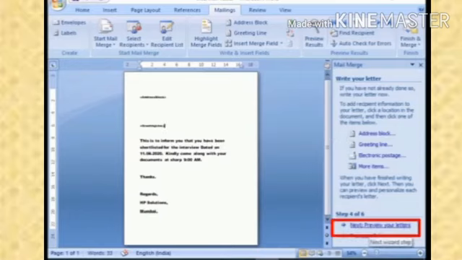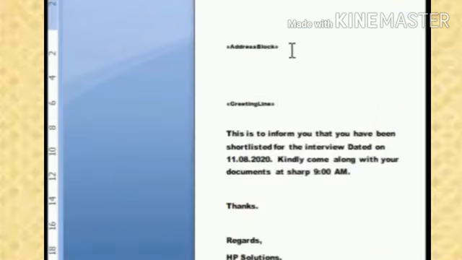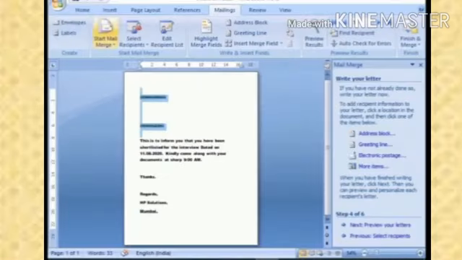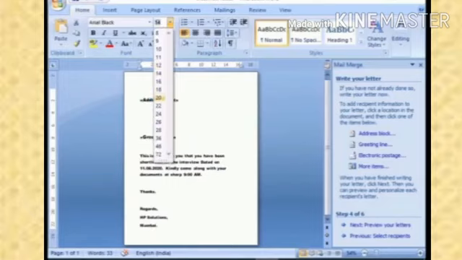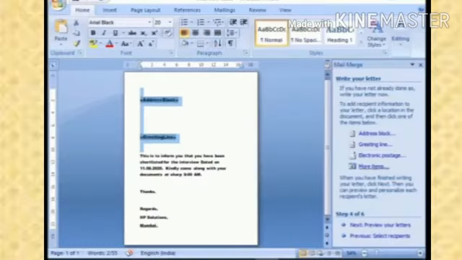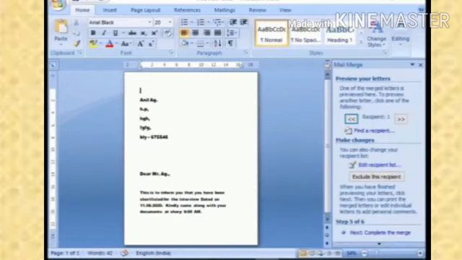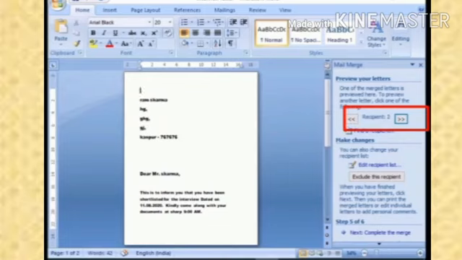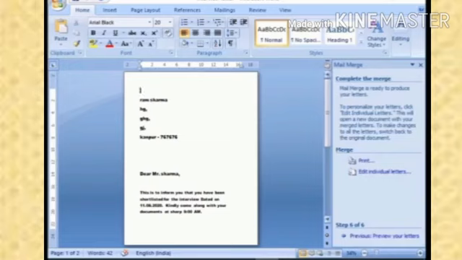Now you can see your letter is almost prepared, and click on this preview letter. You can see here an address block came and a greeting line is there, and now I can change the size so you can easily see it. Now click on this and you can see the first letter will look like this, and when we click on this arrow, then the second letter is here and again the third letter comes. Or you can just print all; the three letters will come in the end.